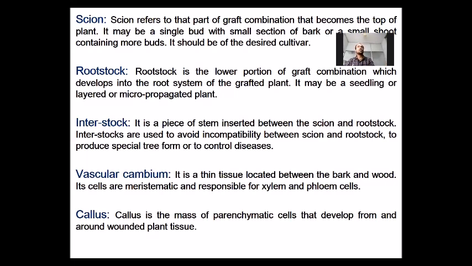Rootstock is the lower portion of the graft or budding combination, which will develop into the root system of the resultant grafted plant. Now rootstocks are generally grown from seeds, but sometimes they are also produced by layering or micropropagation. This rootstock is generally selected from species which are hardy in nature or tolerant to adverse climatic conditions. So our resultant grafted plant will also be tolerant to adverse conditions.